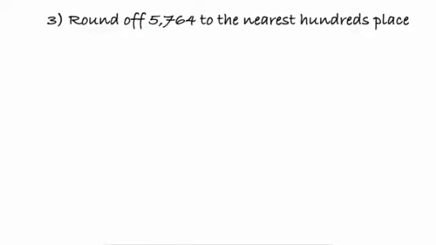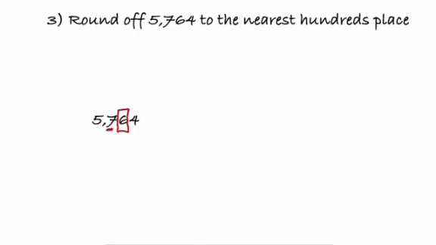Round off 5764 to the nearest hundreds place. Here the number is 5764. In this, we'll have to round off to the nearest hundreds place. The hundreds place is this one. So we will have to consider the immediate previous place value, that is the tens place.